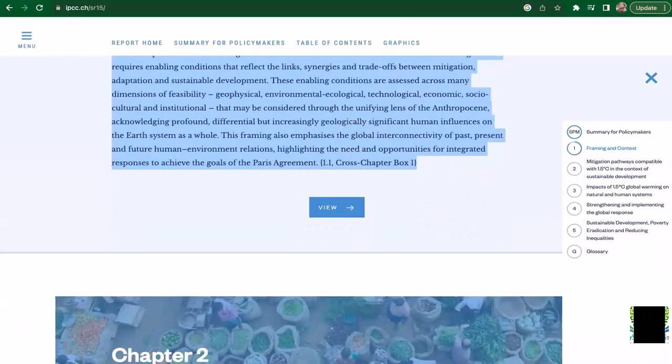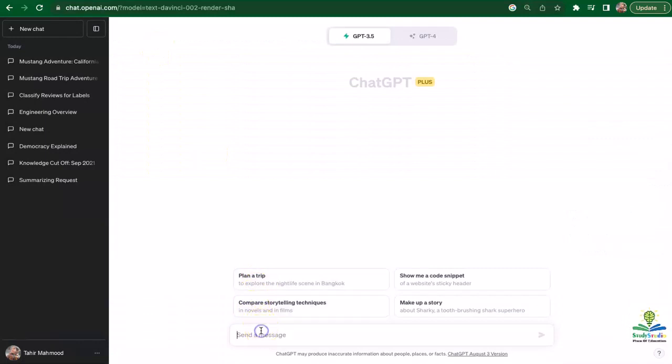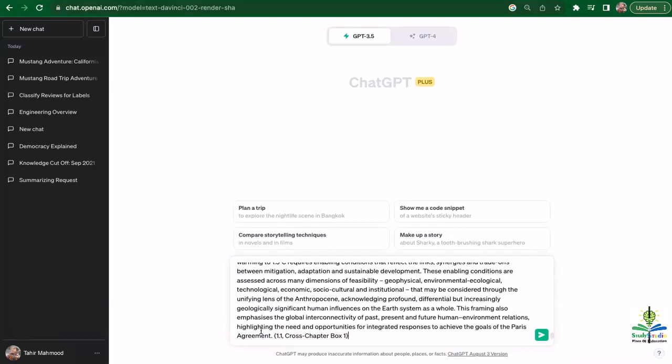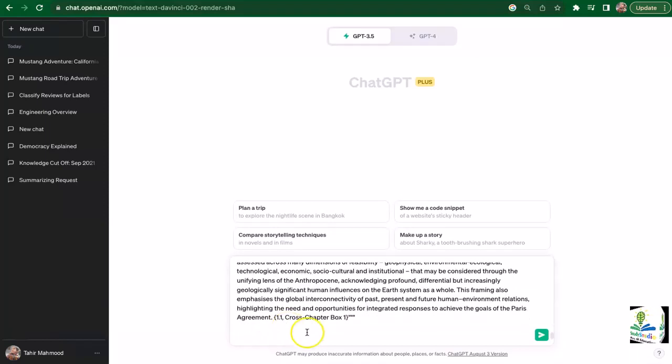So I copied a pretty long executive summary. I'm going to write it here in inverted triple commas. The reason for triple commas is that it helps ChatGPT understand that this is a specific part of the data that has been provided, so it doesn't confuse the instructions with the data set. When you're using data from external sources and copy pasting into ChatGPT, it's standard practice to add triple commas to it.